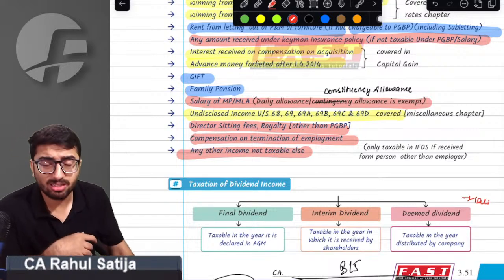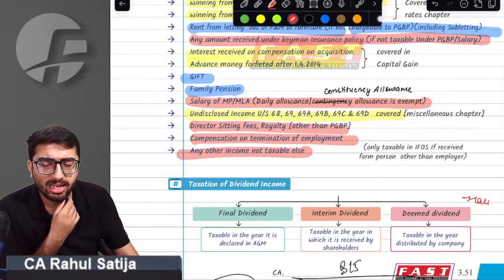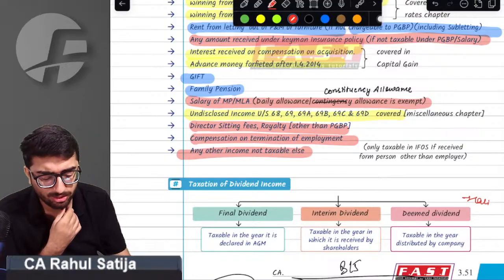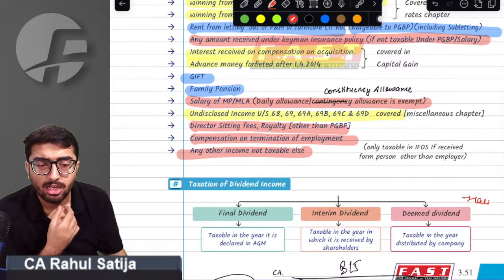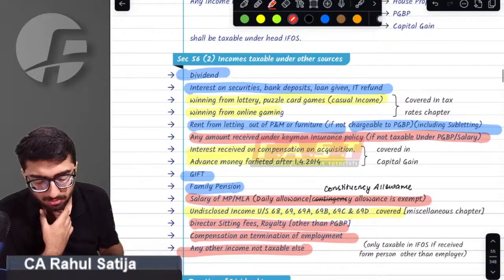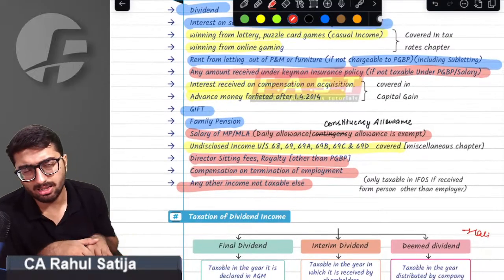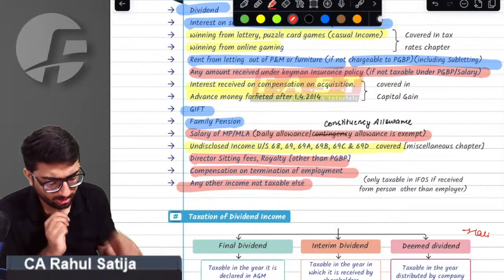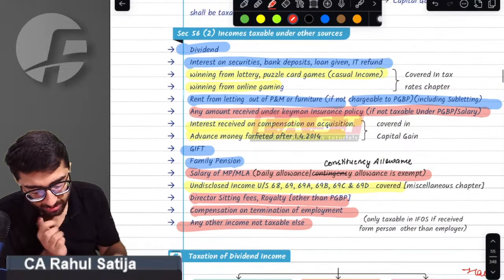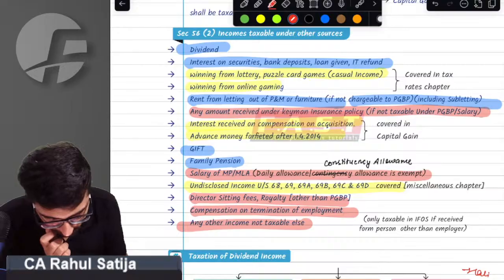Any such sum which is not taxable elsewhere shall be taxable under the head IFOS. Okay, so we got this point. So we have three color codings.